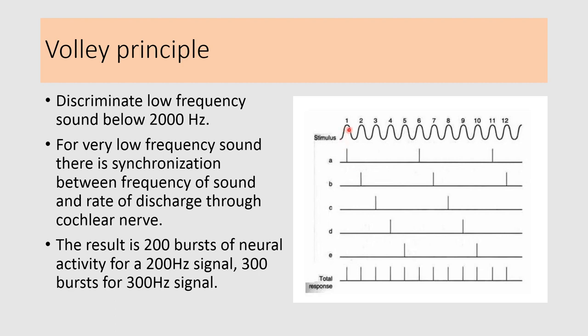Here we can see the frequency of the sound wave and its synchronization with the rate of discharge through the cochlear nerve. For example, 200 bursts of neural activity for a 200 Hz signal. So for all the low frequency sounds below 2000 Hz, synchronization is present between the frequency of the sound and the rate of discharge, and in this manner it informs the brain about the frequency of the sound which is present.